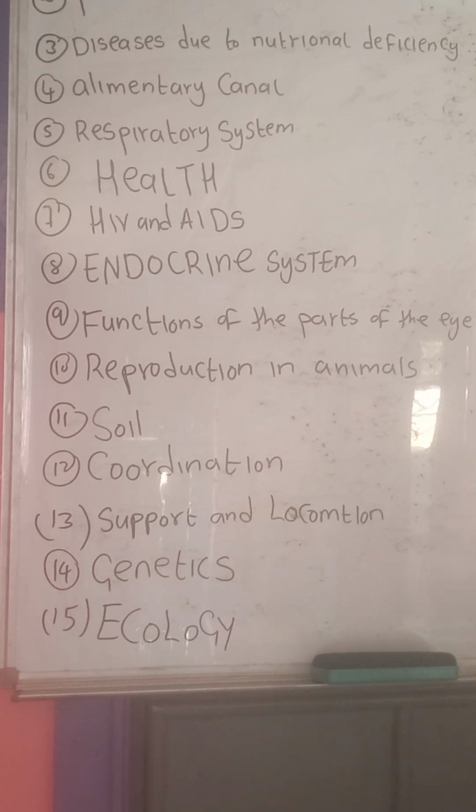The endocrine system also, each and every year, it comes. Number 9, we have got functions of the parts of the eye. I think in 2020, they brought the eye to label it. But maybe now they might ask you to explain the functions of the eye. They will give you the parts, you explain the functions. Reproduction in mammals. This is the male reproductive organ or female reproductive organ. This question, they came a long time ago.